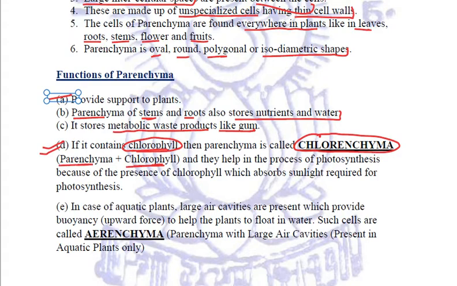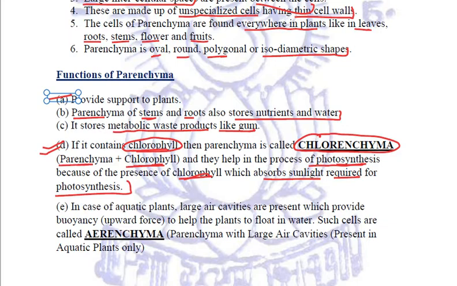Now, because chlorophyll is present, we know that chlorophyll helps in the process of photosynthesis. Why? Because this chlorophyll absorbs the sunlight required for photosynthesis. So chlorenchyma is nothing but parenchyma containing chlorophyll.